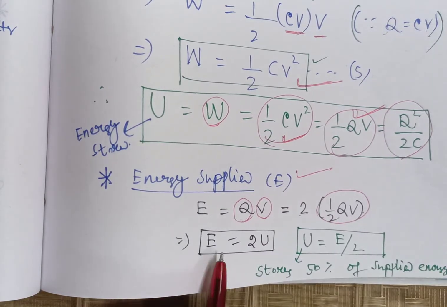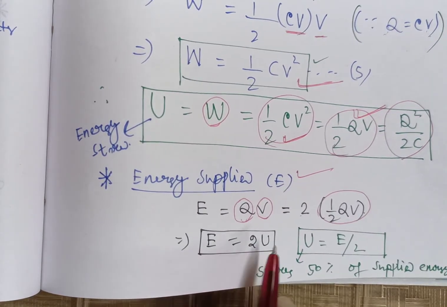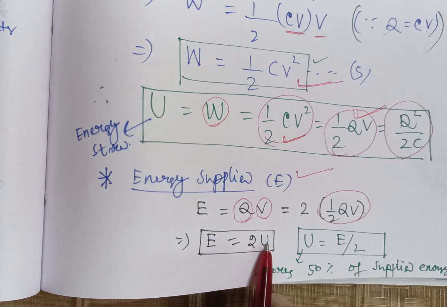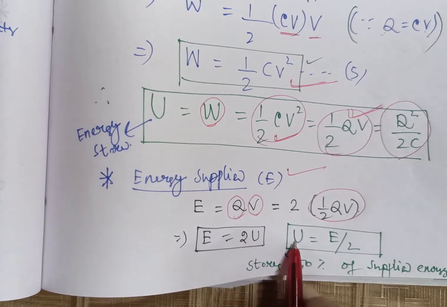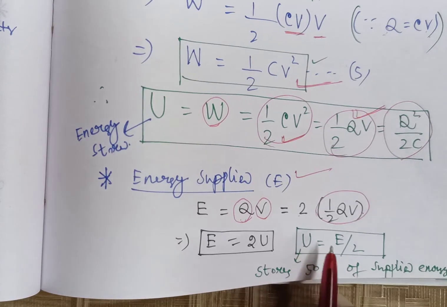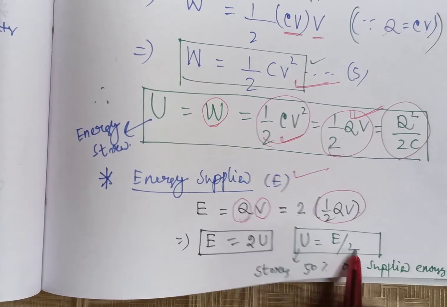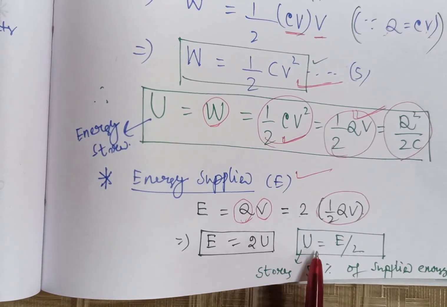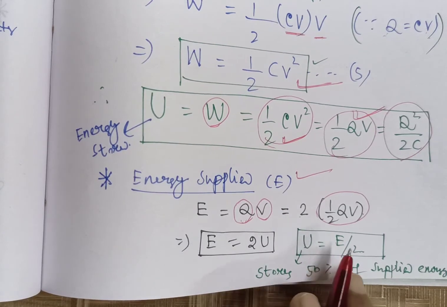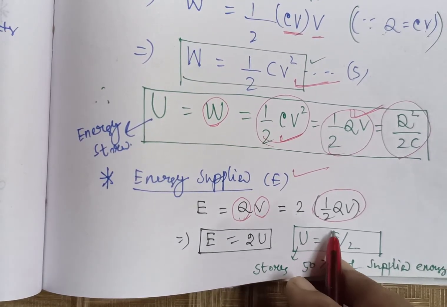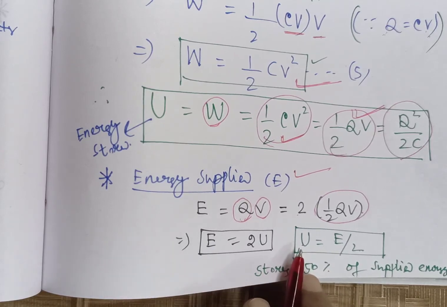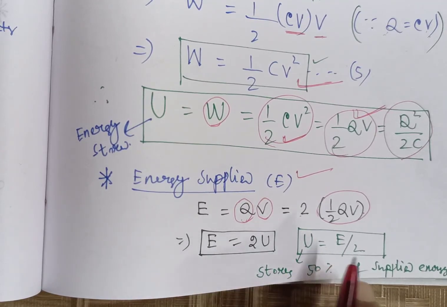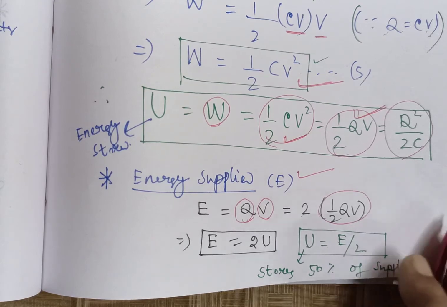So you can write the total energy supplied is equal to 2 into energy stored, or you can represent the energy stored in the capacitor or a conductor as equal to energy supplied by 2. That means your conclusion is, of the energy given to the capacitor during charging, 50% is stored in it. The rest 50% of energy is lost in the form of heat.